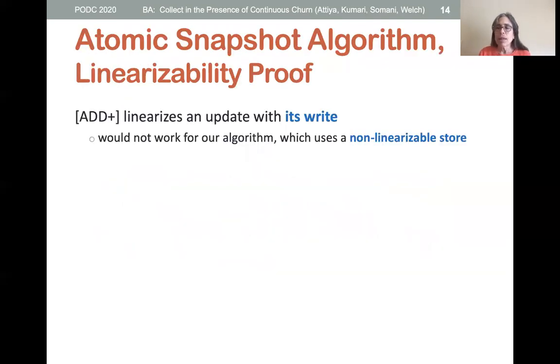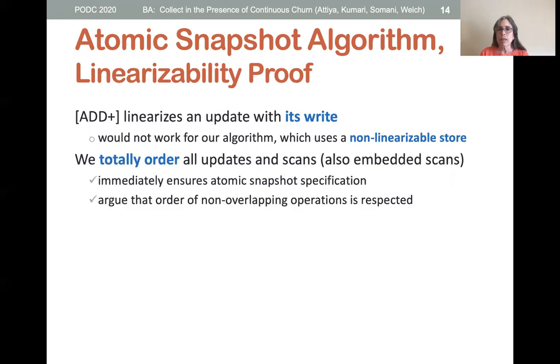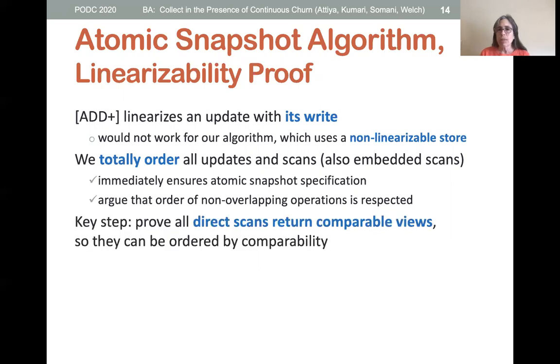Our atomic snapshot algorithm ensures linearizability. However, the proof technique of the original algorithm doesn't work for us, as it relied on linearizable building blocks, but our building block is not linearizable. Instead, we define an explicit ordering of all the updates and scans, including the embedded scans, and show that the ordering satisfies the necessary properties.